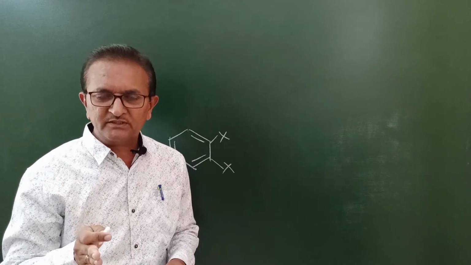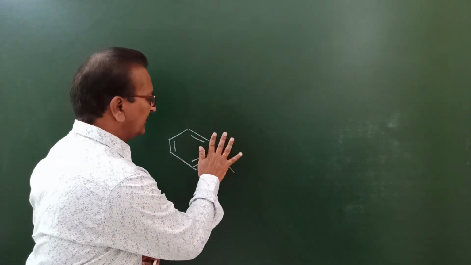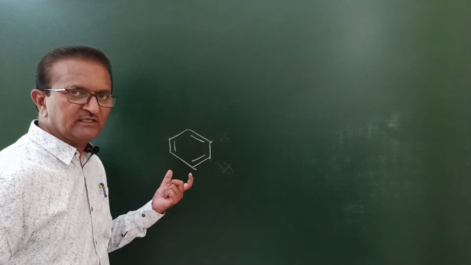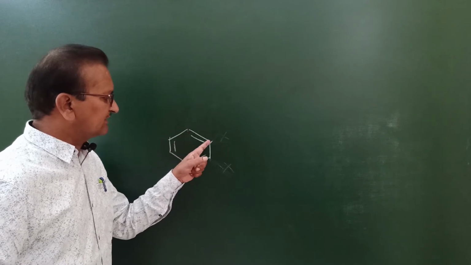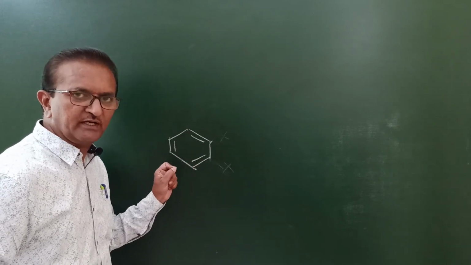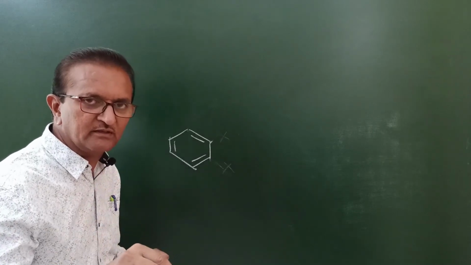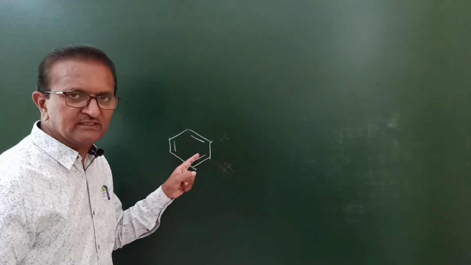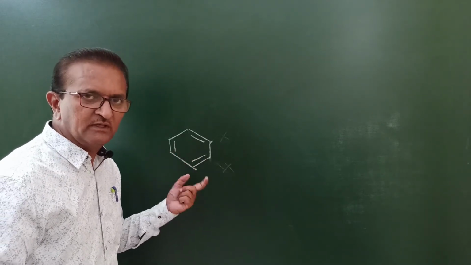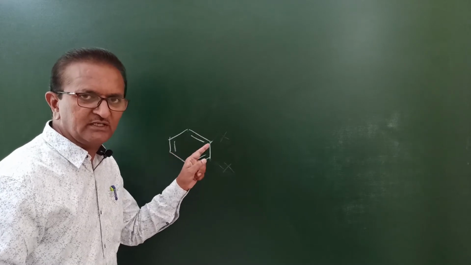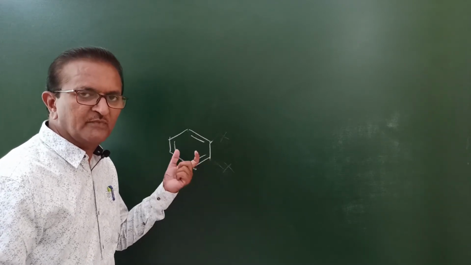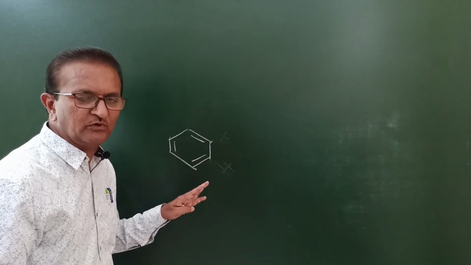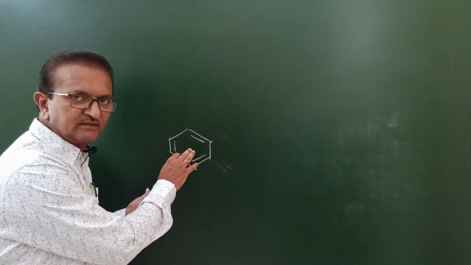Now, what is one more definition? One more definition is like this. We know that benzene consists of 6 carbon atoms. At each corner there is carbon atom, and to each carbon atom one hydrogen atom is bonded. Therefore, molecular formula of benzene is C6H6, and the structural formula is like this: hexagonal ring. At each corner there is carbon atom, and to each carbon atom one hydrogen atom gets bonded. And in this ring there are alternate double and single bonds. There are 3 double bonds. This is structure of benzene.